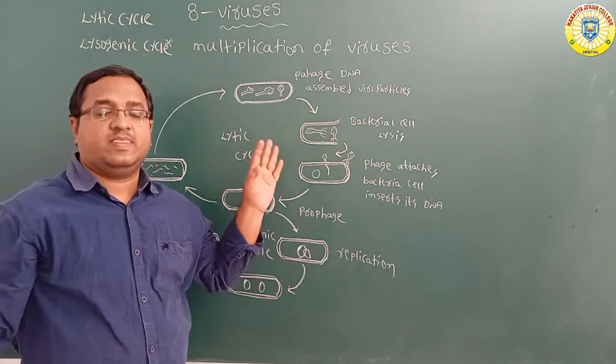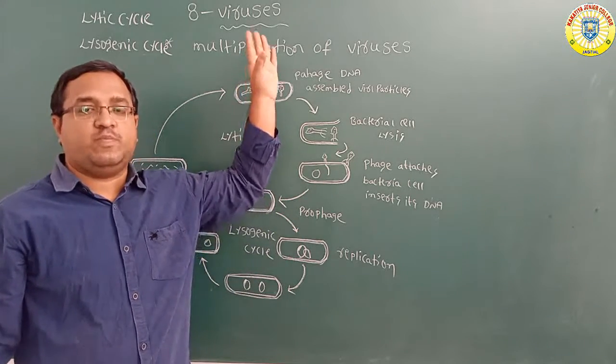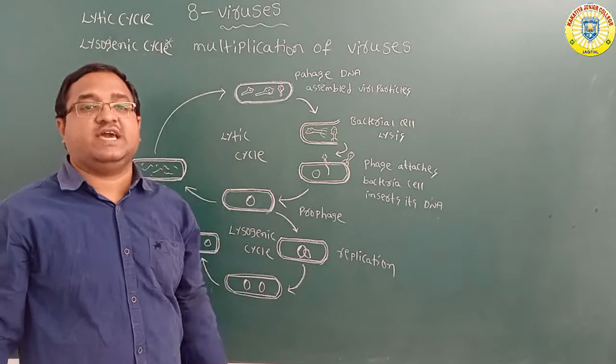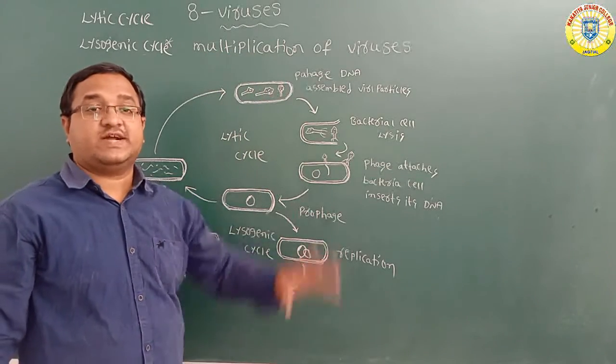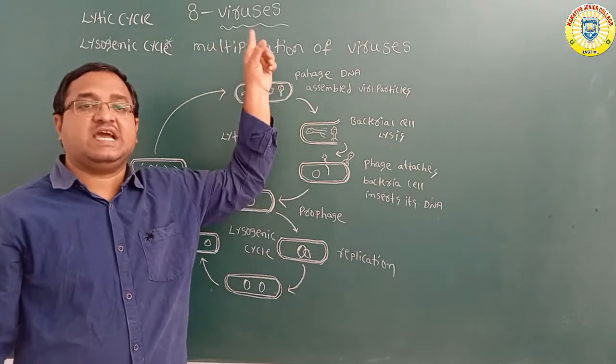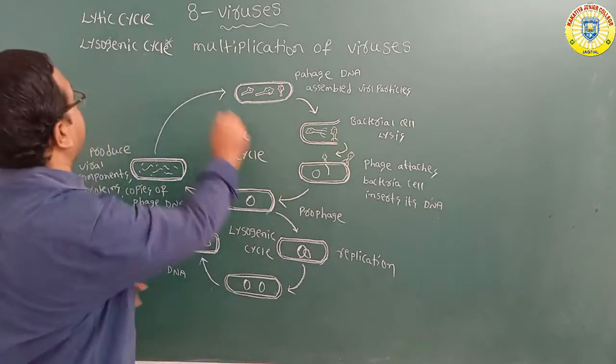So the bacteriophages can multiply by using these two methods: the lytic cycle and the lysogenic cycle. But what is the lytic cycle?